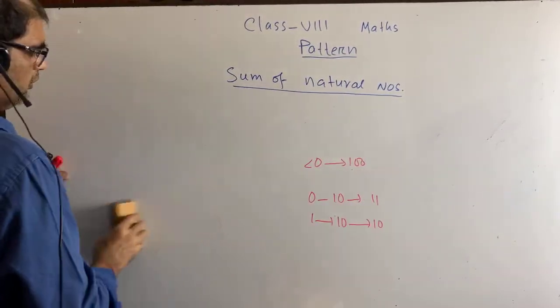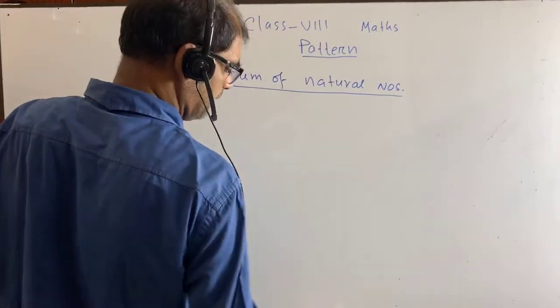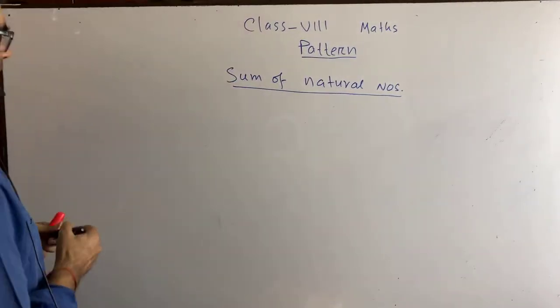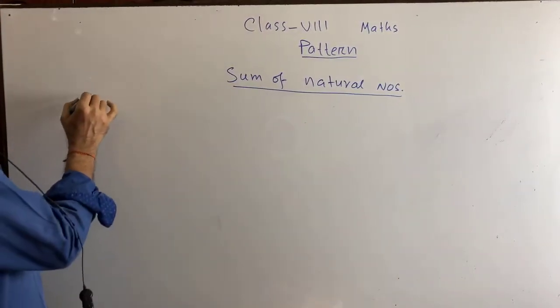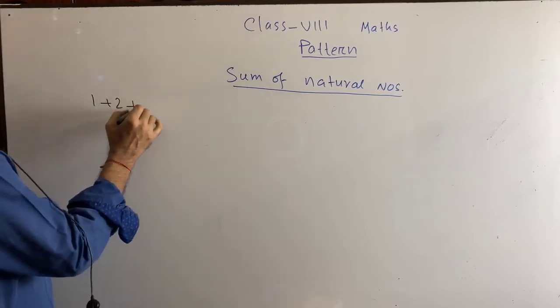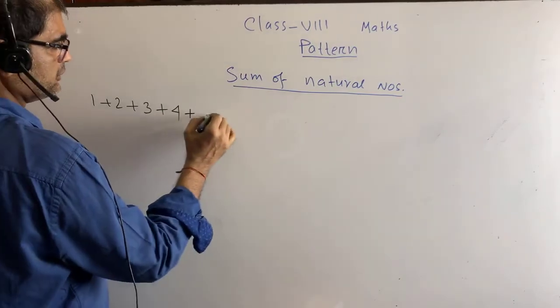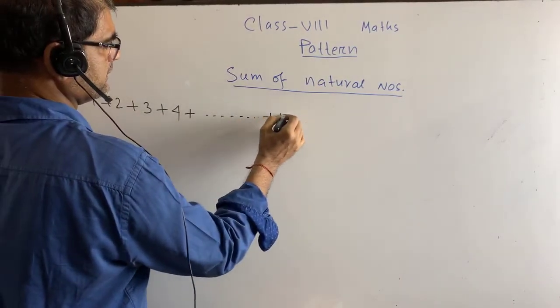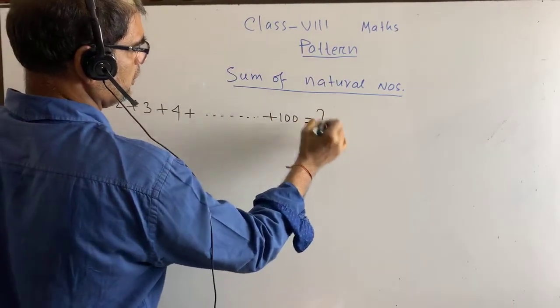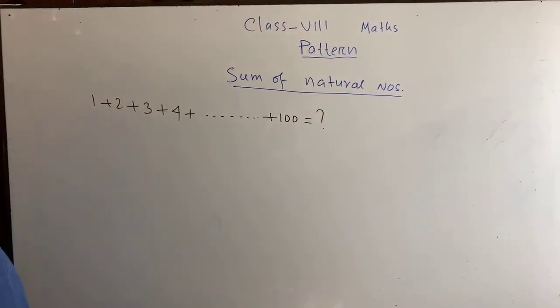So actually what we have got today, I am going to show it again. The last time, 1 plus 2 plus 3 plus 4 plus dot dot dot plus 100 equals to what? What will be your math?